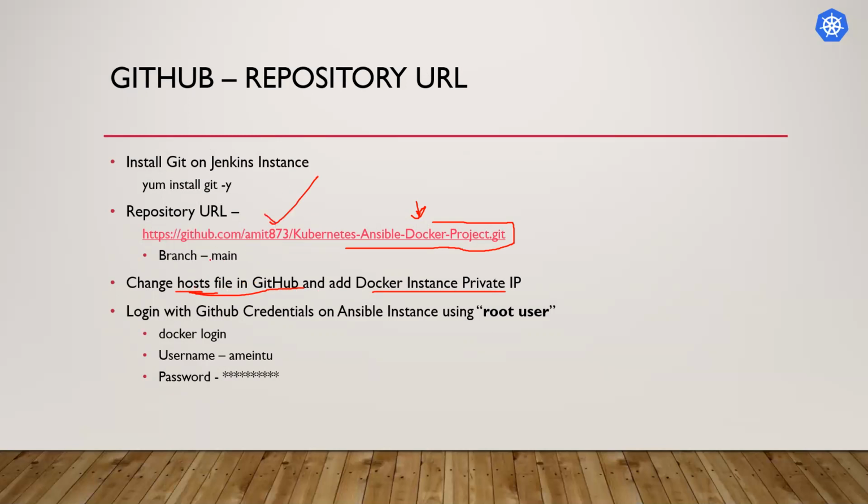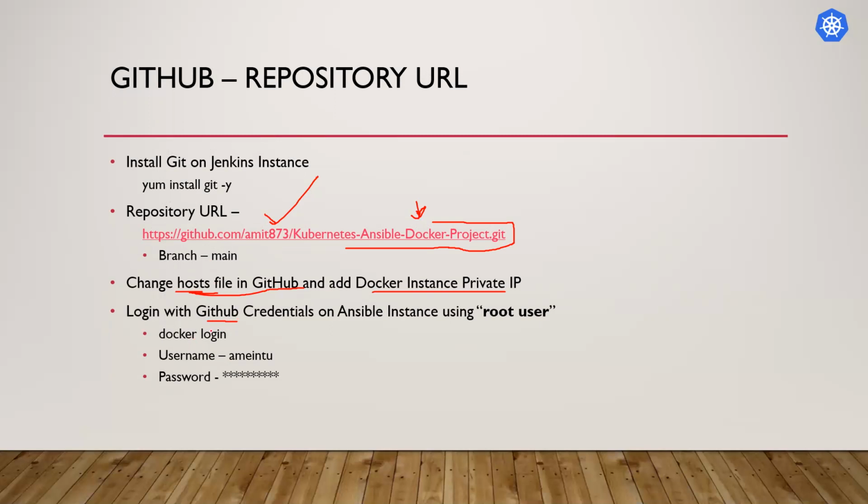So we need to do this first, and after that we are pushing our image to the Docker Hub, so we need to create one credential for the Docker Hub.